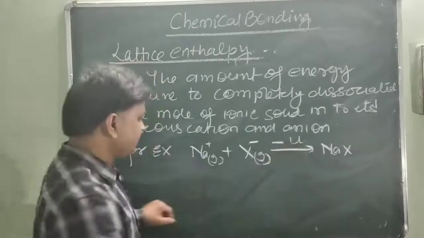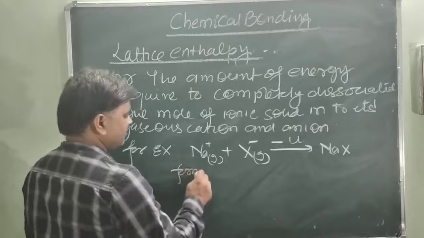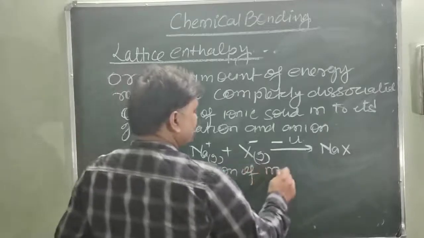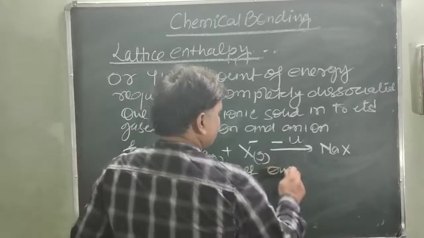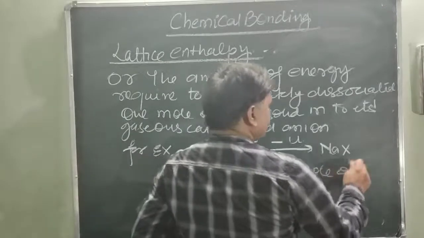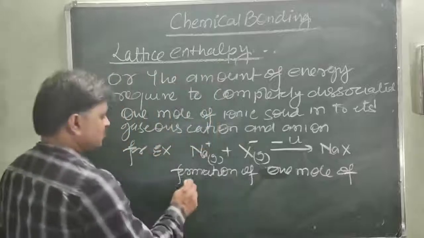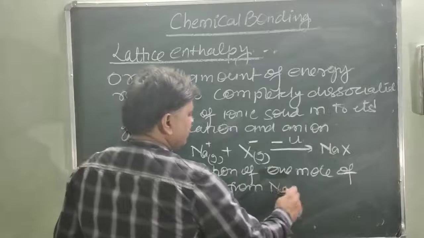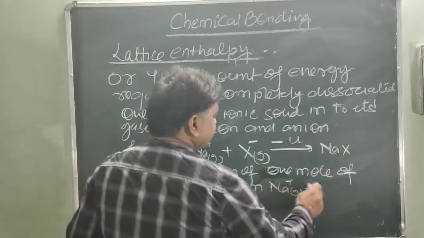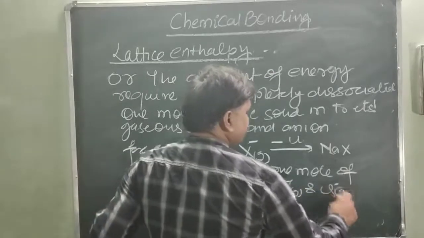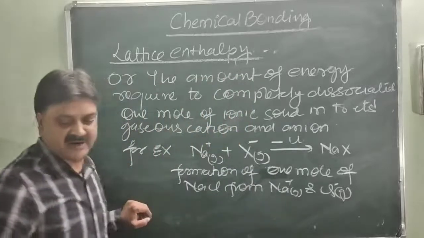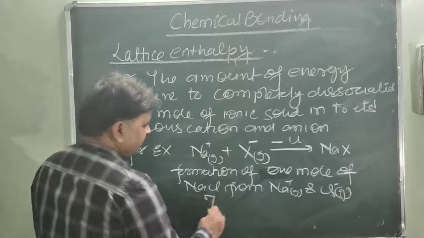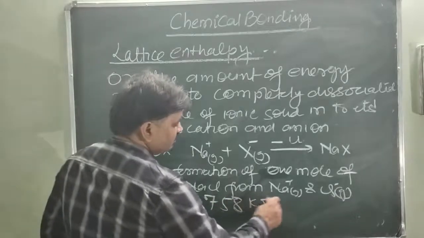For example, the formation of 1 mole of sodium chloride from sodium cation and Cl- anion has a lattice enthalpy of 758 kilojoules per mole.